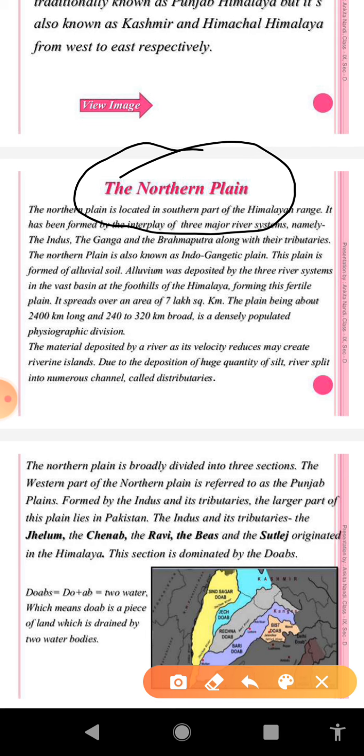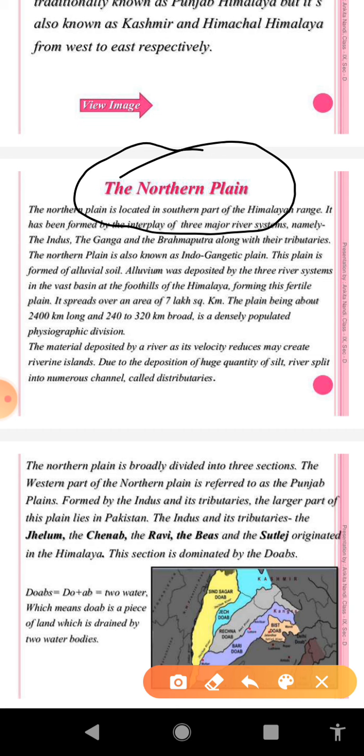The width of the Great Northern Plain ranges between 240 kilometer and 320 kilometer. Another feature, this is the densely populated part of our country. Another feature, it is made up of very rich and fertile soil. Another feature, it is a very productive part of India, and agriculture is the main economic activity of the people here.